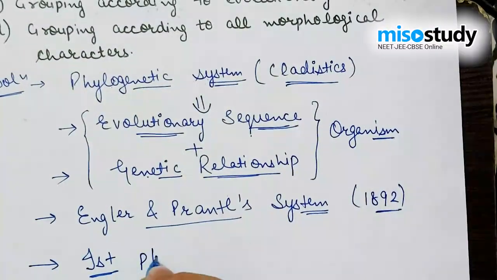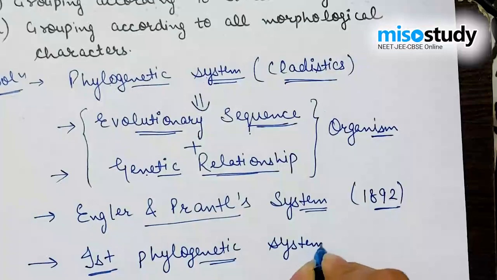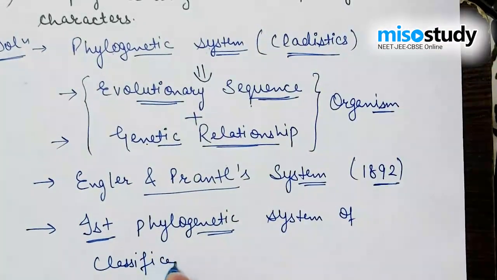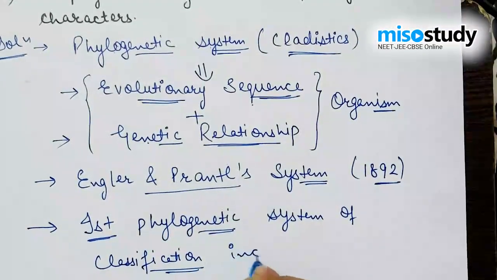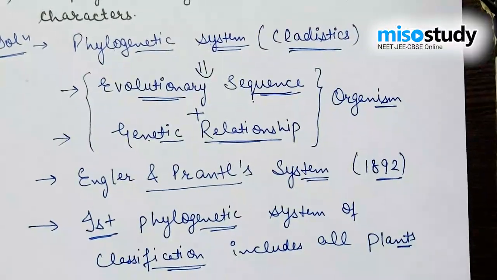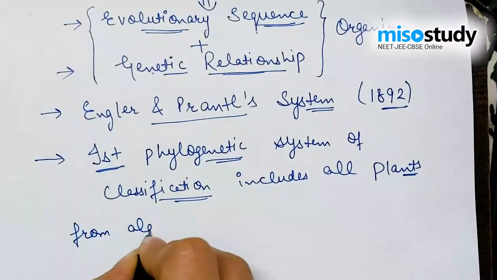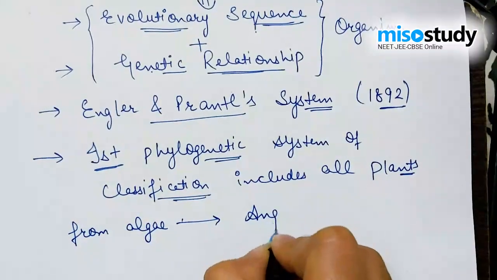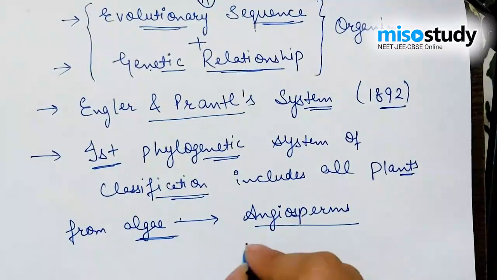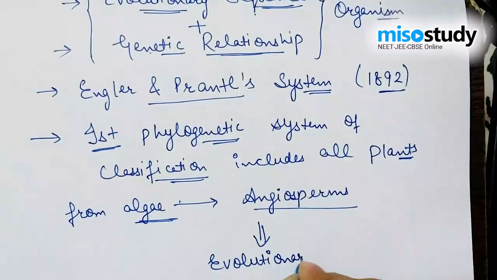The first phylogenetic system of classification includes all plants from algae to angiosperms, and they are generally arranged in an evolutionary sequence.